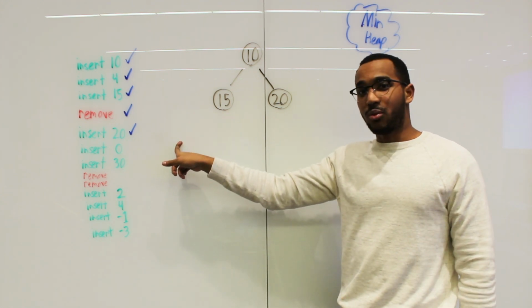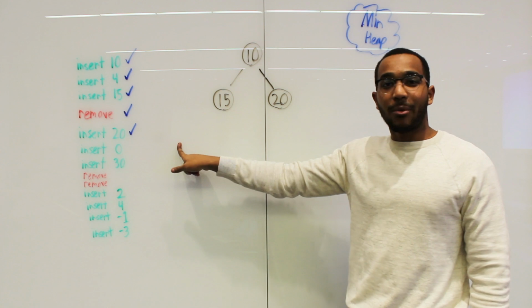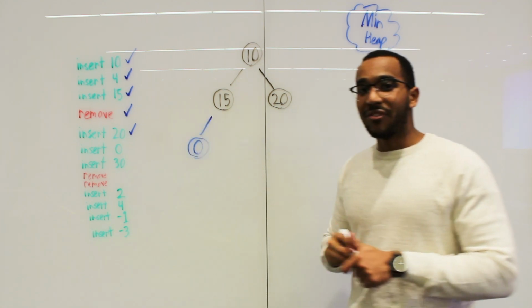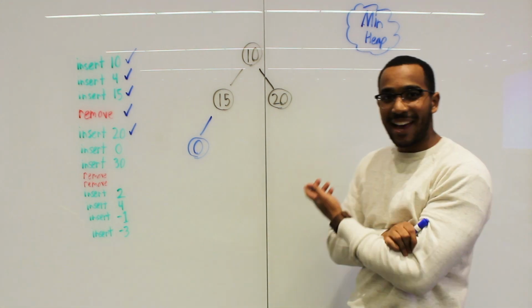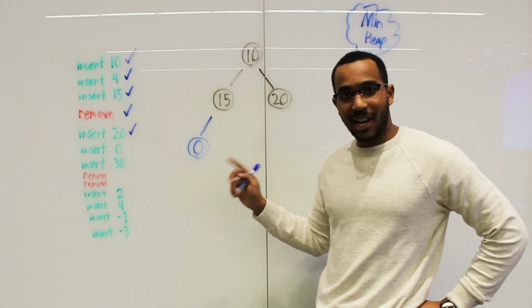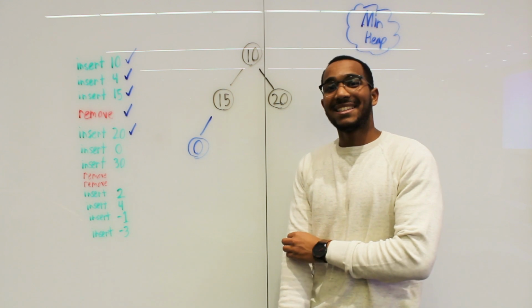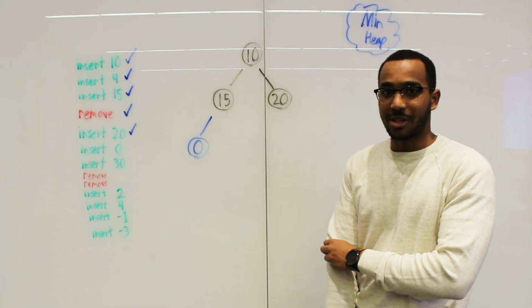Now, the farthest left we go is here, and yeah, we can insert the 0 there. Let's do that. So we've inserted the 0, but we don't know if the 0 stays there. And we can tell the 0 is the smallest item. It's going to bubble all the way up. But let's see what happens. Let's see how we bubble this thing up.